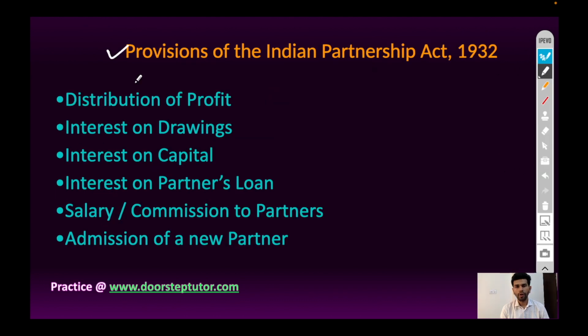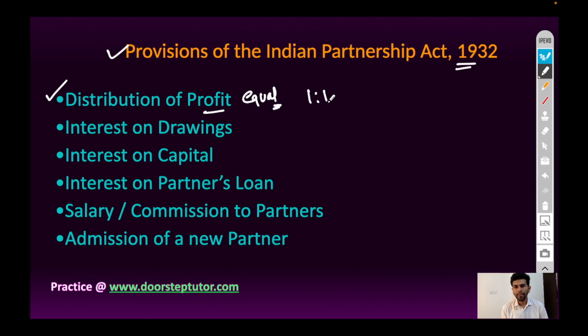The provisions of Indian Partnership Act 1932 provide that the profit of business will be distributed among partners as per agreement, or the profit and loss will be distributed among partners in an agreed ratio. If partnership deed is silent about the distribution of profit, then it will be assumed that they all are equal partners.